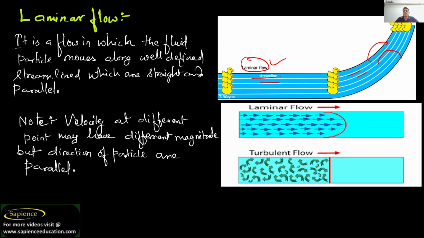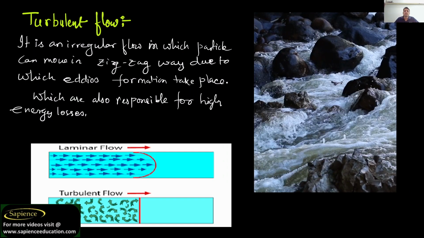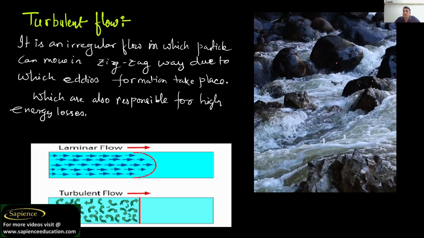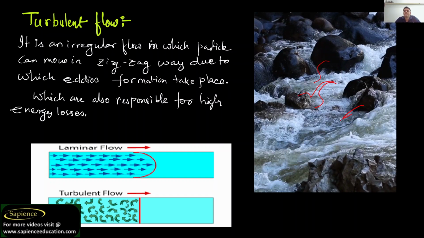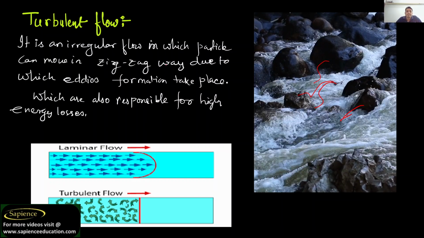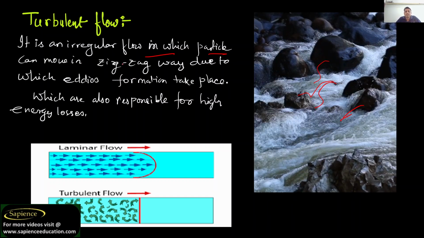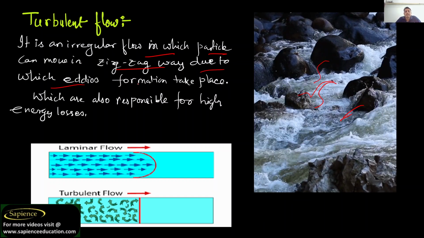Laminar flow. And if it does not follow this situation, then that type of flow is known as turbulent flow. See here, turbulent flow is irregular flow. We don't know the fixed movement of the water. It is an irregular flow in which particles can move in a zigzag way, due to which eddies form.